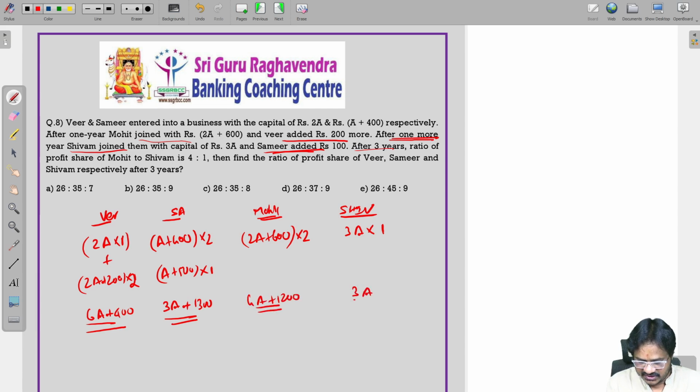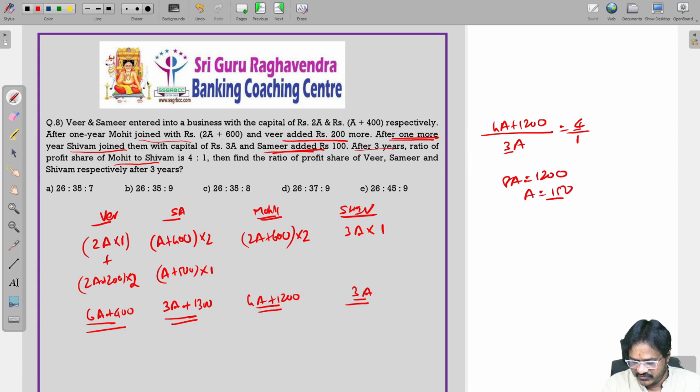This will be 3A. Now after 3 years, Mohit and Shivam. So Mohit 4A plus 1200. This Shivam 3A. Ratio 4 by 1. If you do the calculation, this is 3A into 4A, 12A. So 8A is equal to 1200. A value will be 150.